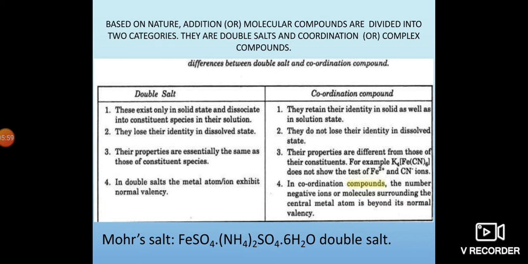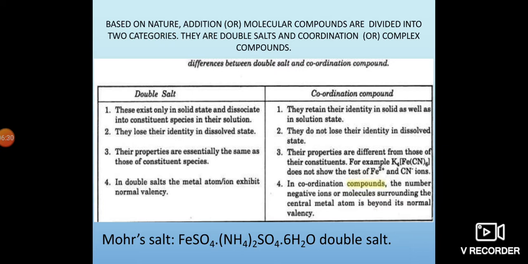Here is an example of a double salt, Mohr's salt: ferrous sulfate, ammonium sulfate and 6 water molecules. This is an example of a double salt. When it dissolves in water, it gives ferrous ions, sulfate ions and ammonium ions, and it shows the different chemical properties of iron, ammonium and sulfate.